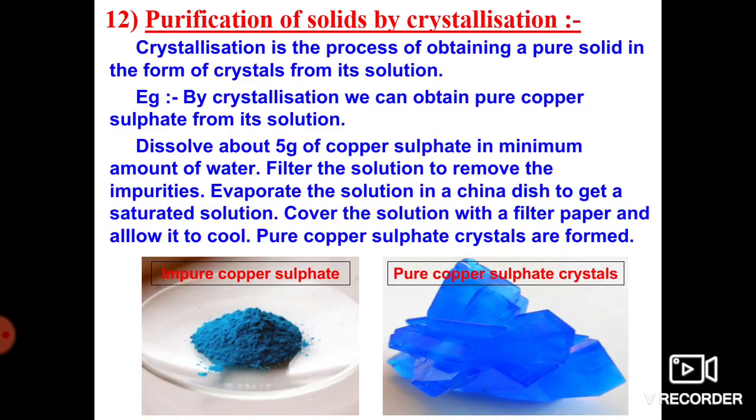The next one, crystallization. What do you mean by crystallization? Crystallization is a process of obtaining a pure solid in the form of crystals from its solution. That is what we call crystallization. The best example that we observe in our day-to-day life: have you observed how the manufacturing of salt takes place? It takes place by the process of evaporation.